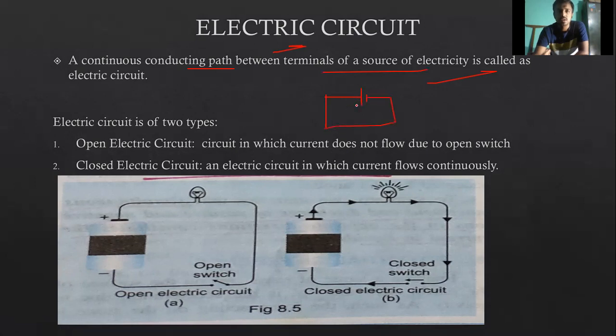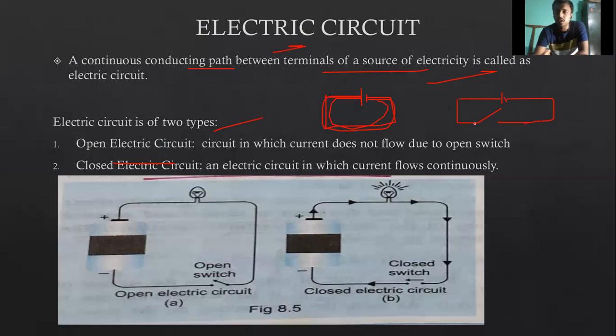In this, the color is the amount of electric current that will be flowing. This would be known as an electric circuit. Electric circuits are of two types: open electric circuit and closed electric circuit. In an open electric circuit, the current would not flow because there would be obstruction, and there would be an open switch. An open switch is just used to switch off the electric circuit.